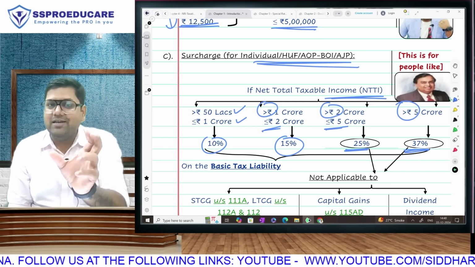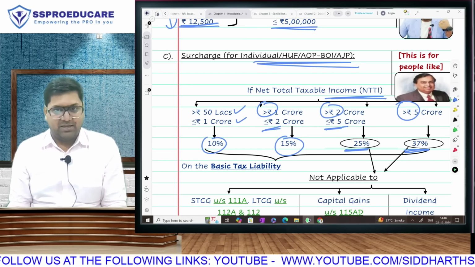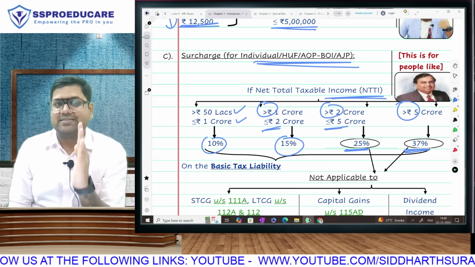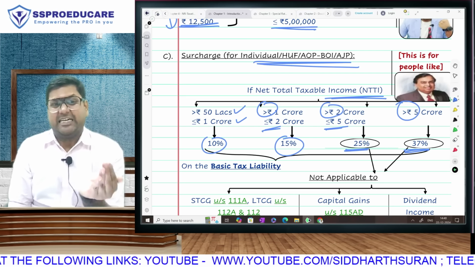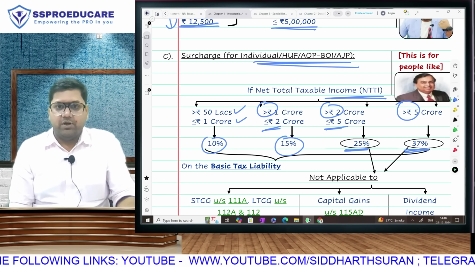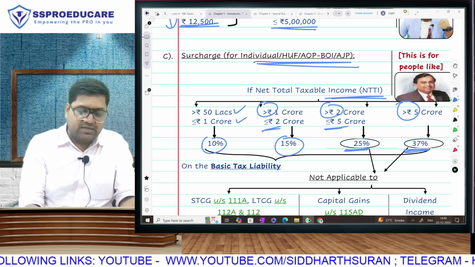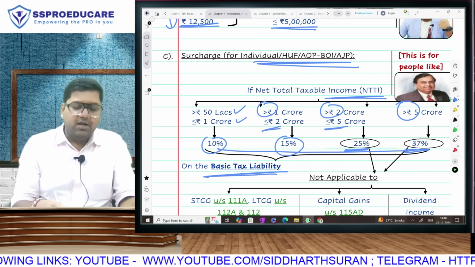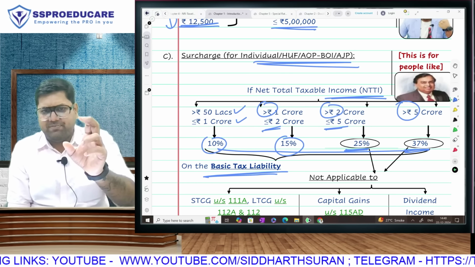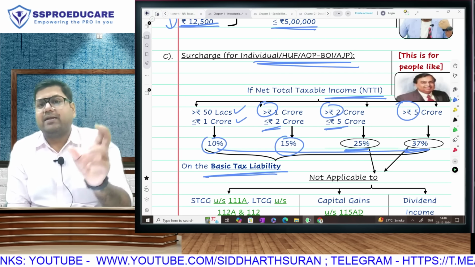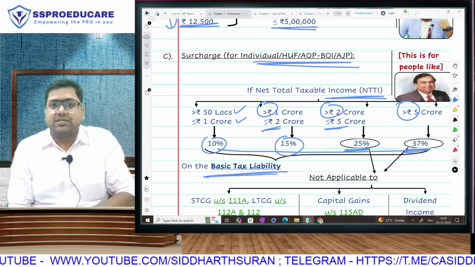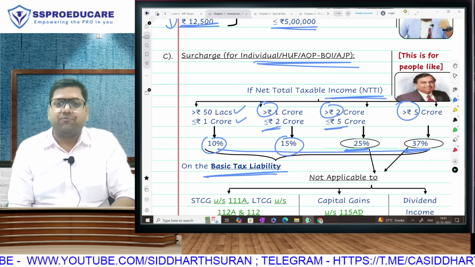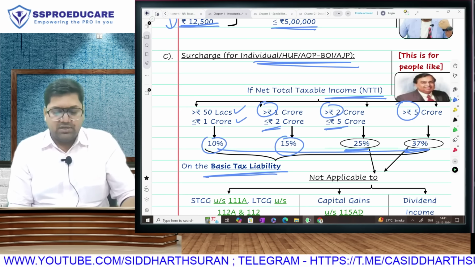So your total income will decide which surcharge is applicable to you. At 0 to exactly 50 lakh, there will be no surcharge. When your income is greater than 50 lakh, there is going to be surcharge, and this percentage will be applied on your basic tax liability. So whatever is your basic tax, you enhance it by 10, 15, 25, 37, whatever is applicable based on your total income. On the basis of your total income, you can apply your surcharge.